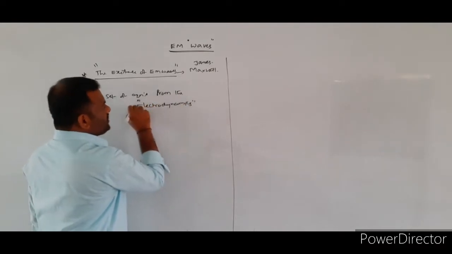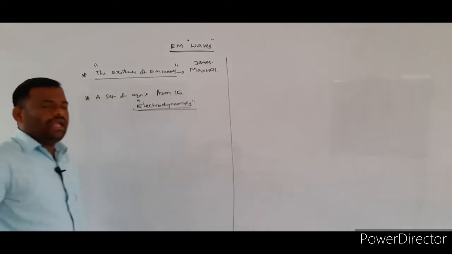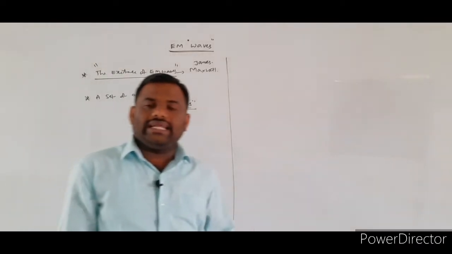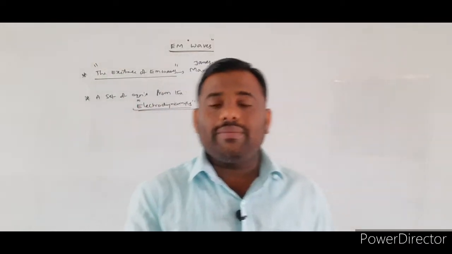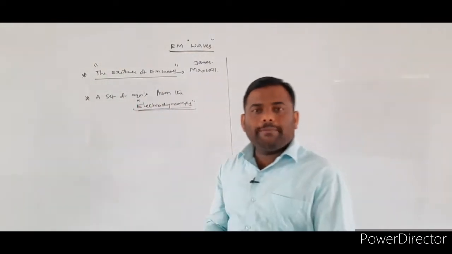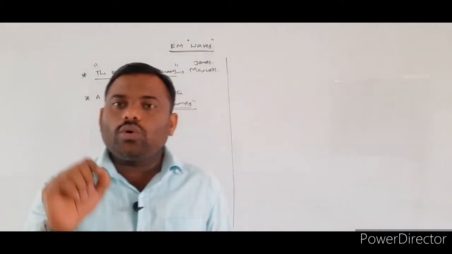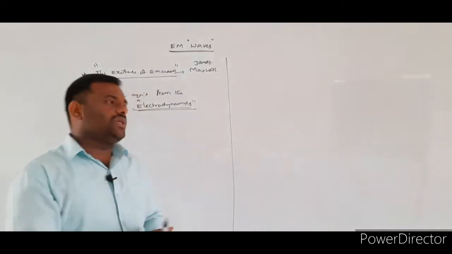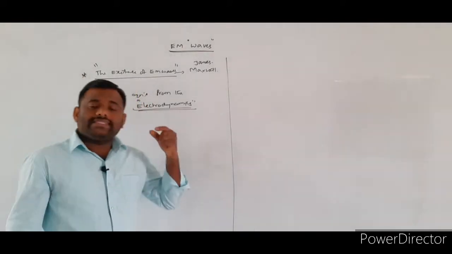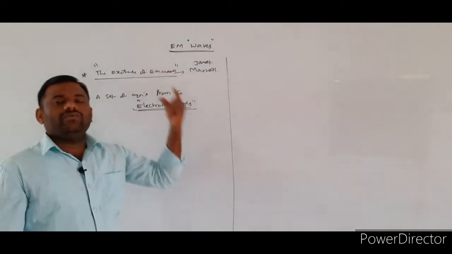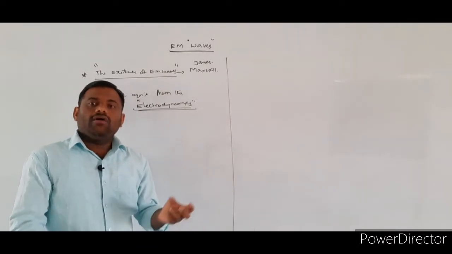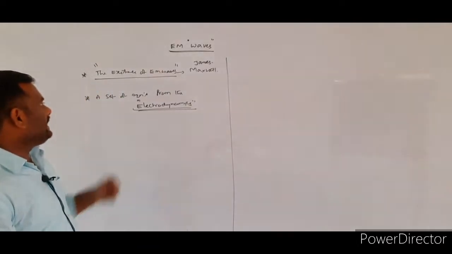It is the combination of electric field as well as the magnetic field. Already we studied electrostatics, moving charges and magnetism, EMI, AC. All these topics we are calling as what? Electrodynamics.